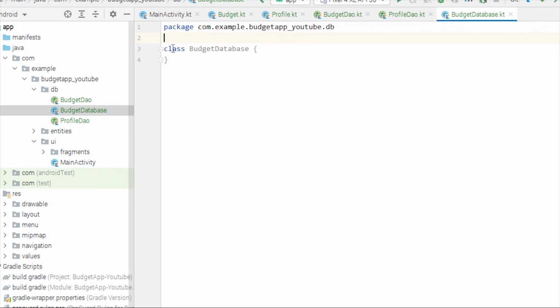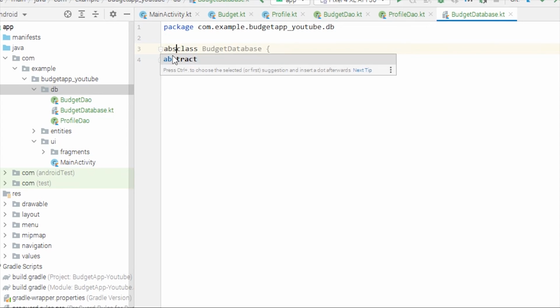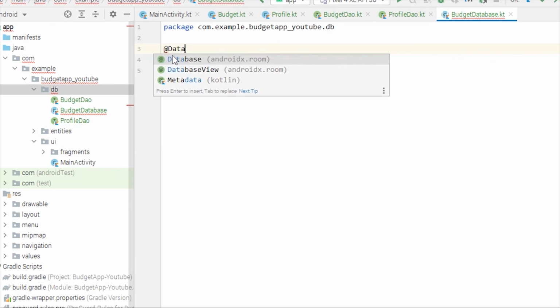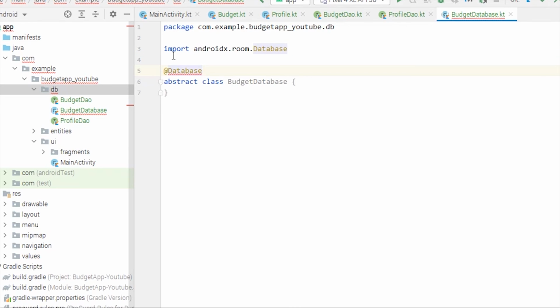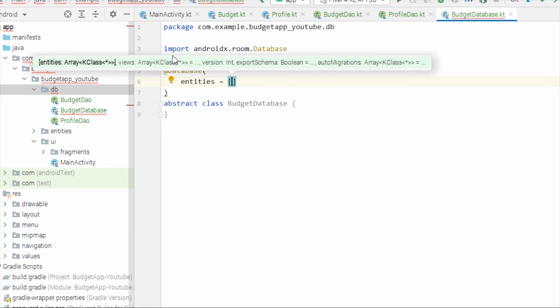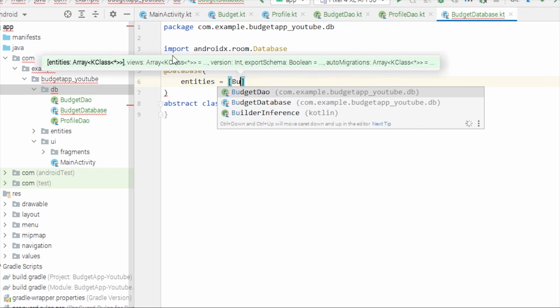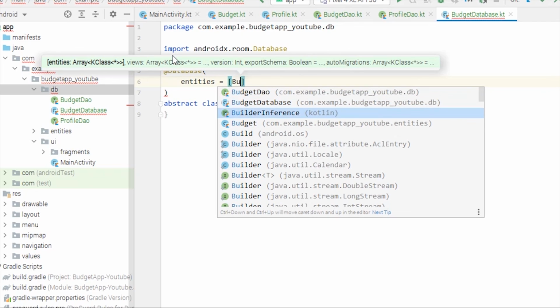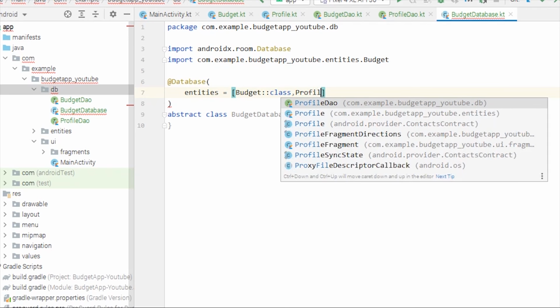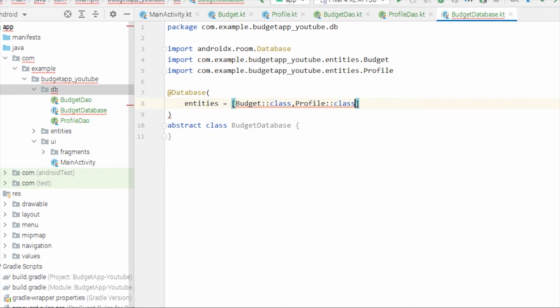Okay, and this has to be an abstract class, and we're gonna annotate this class as @Database, so Room can understand, okay, this class is an actual database class. And inside the constructor we're gonna pass first is entities, which for our project are profile entity and budget entity. So this will be an array of Budget::class and Profile::class.